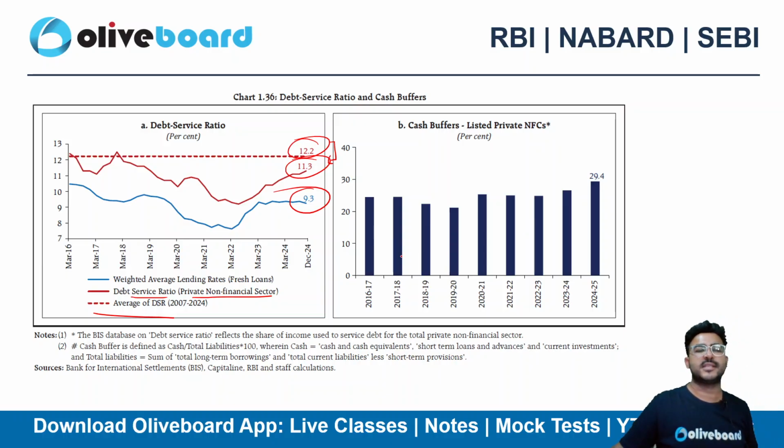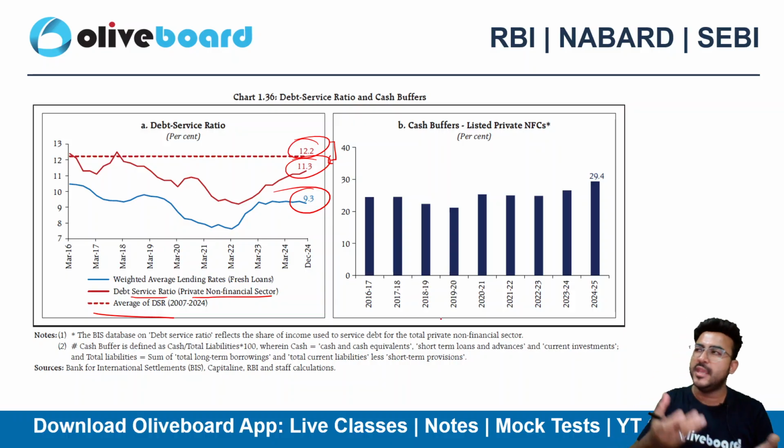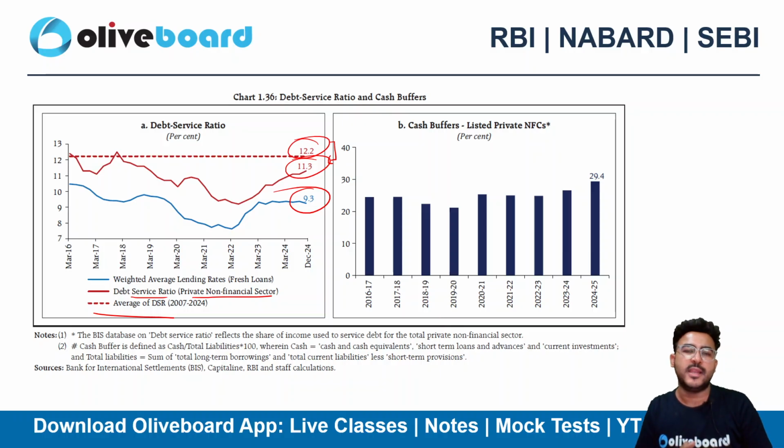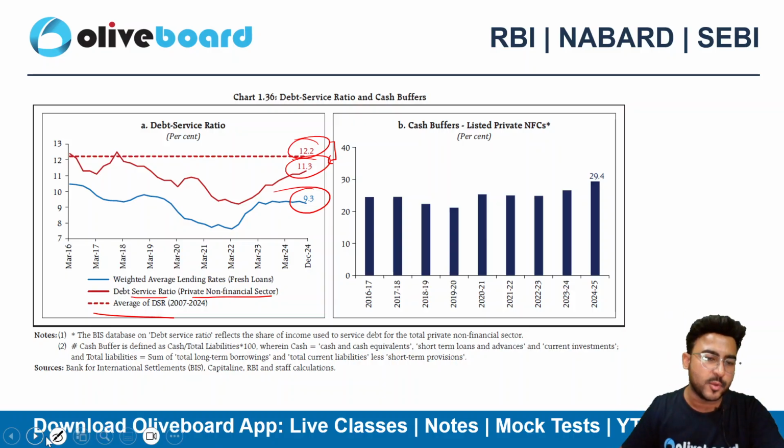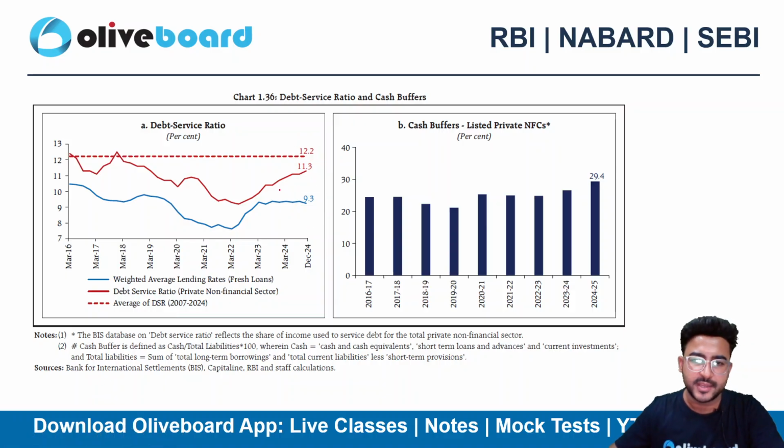Debt service coverage ratio means how capable you are of servicing your debt. Now in debt, two things are there: interest and principal obligation. So whether you are capable enough to settle your interest obligation as well as principal obligation, it's stating that. So it's on the uptrend. However, we are still down from the average DSR as of now.